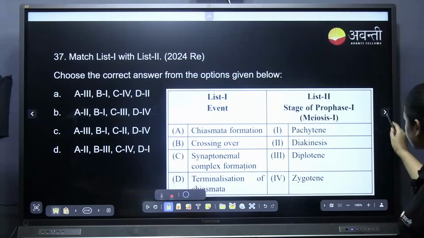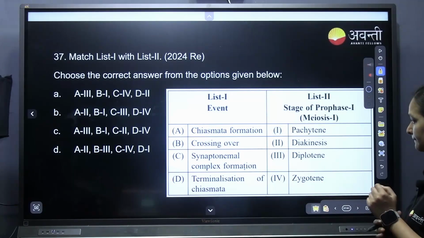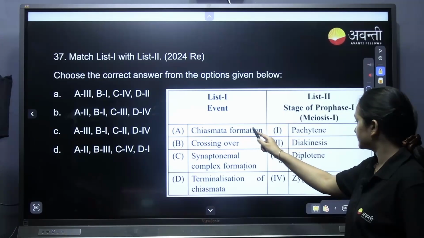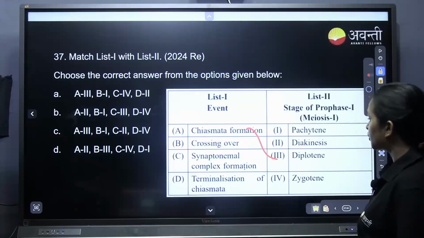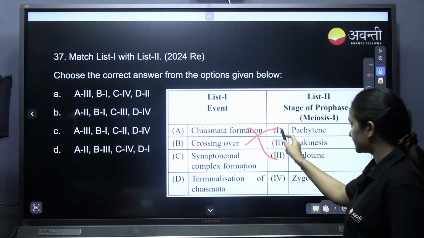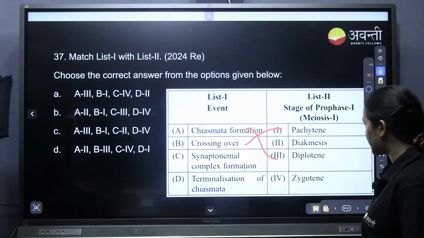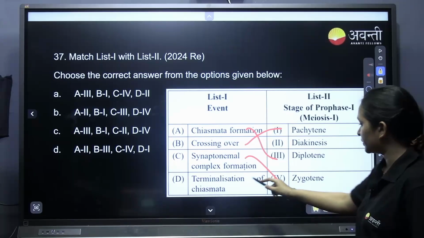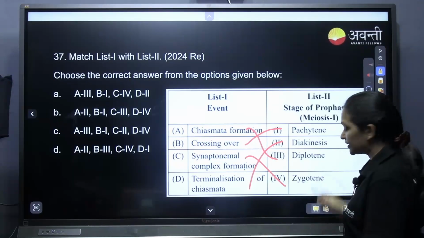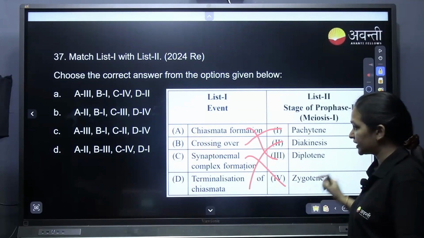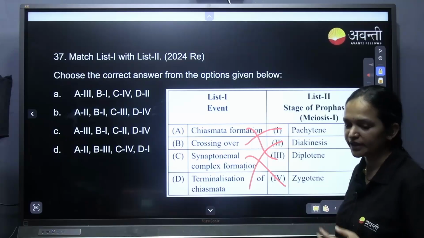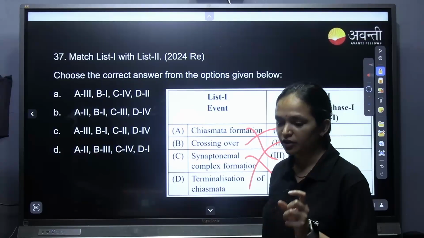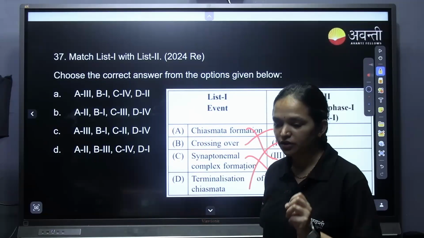Match it. Chiasmata formation takes place in diplotene. Crossing over is pachytene. Synaptonemal complex formation takes place in zygotene. Terminalization of chiasma is in diakinesis. So the things which I wrote here are very important, and they have asked them so many times. Just remember two to three points of each division of Prophase 1. That is enough to solve the question.